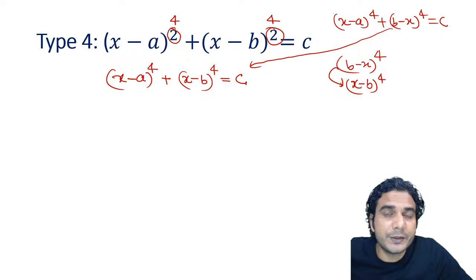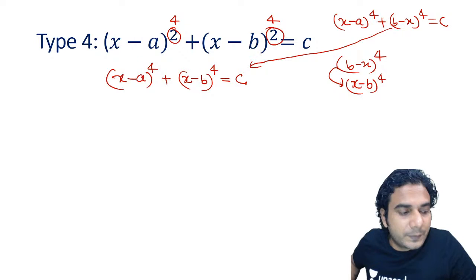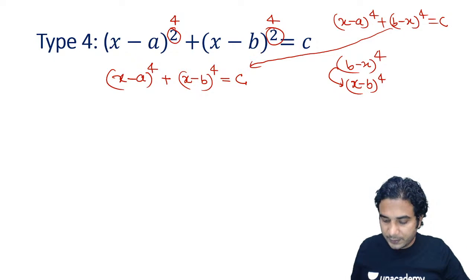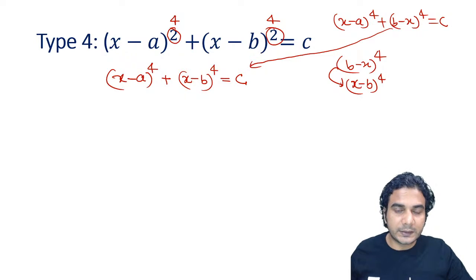Because you can interchange b minus x and x minus b easily. All right, so let's see what to do in this type of quadratic. You need to use this substitution. Take the average of these two numbers.